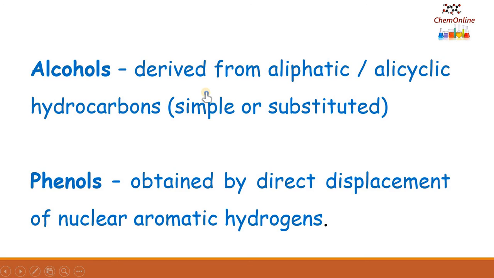So alcohols are derived from aliphatic or alicyclic hydrocarbons. That may be simple or substituted hydrocarbons. Whereas phenols are obtained by the direct displacement of nuclear aromatic hydrogens. We will be discussing the properties and synthesis of phenols in the later classes. So here we will be only dealing with the alcohols.